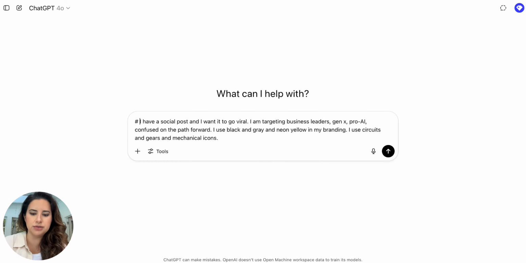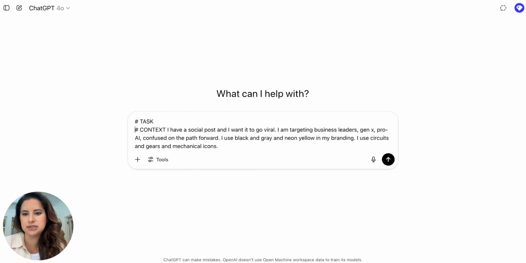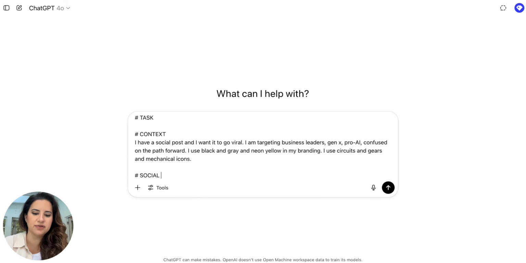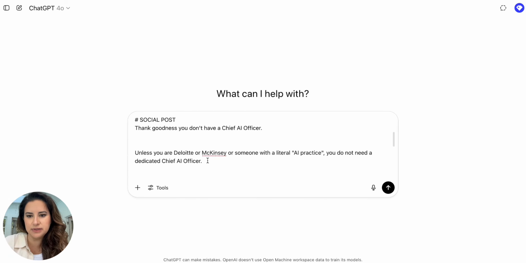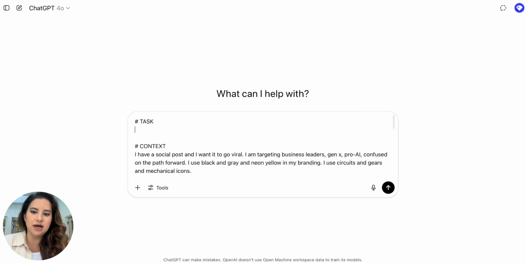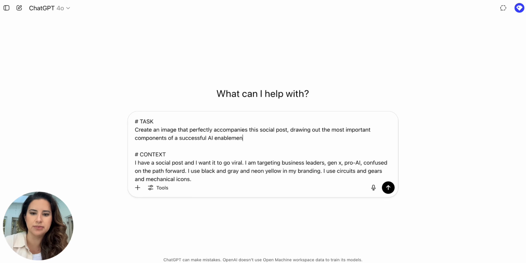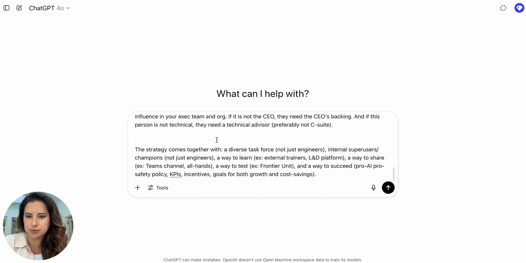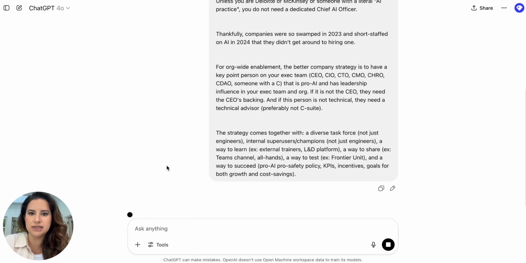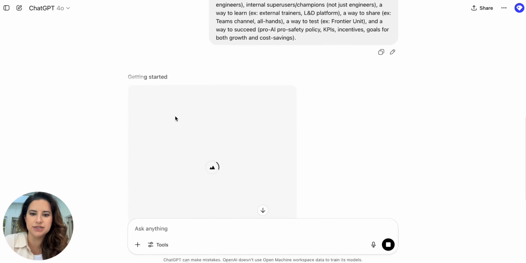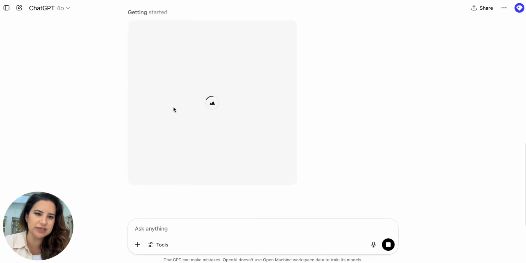Okay, so that's context, and then we're gonna say task. I'm gonna have another section for the actual social post itself, in case you want to read it. On the task, create an image that perfectly accompanies this social post, drawing out the most important components of a successful AI enablement strategy. Be sure to include a header. Task, context, social post. So we are going to hit go on that, and you'll see that even though I didn't hit that drop down for the tool, it started creating an image.